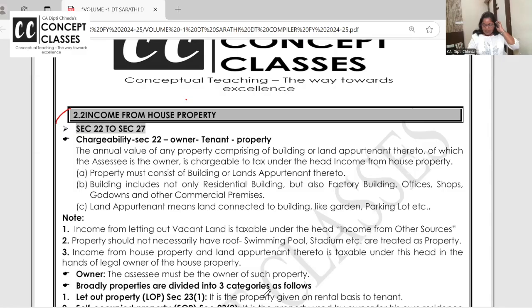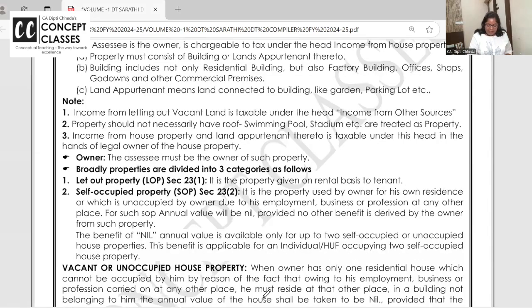Let me open the booster notes and quickly revise from there. Let out property and self-occupied property. If the property is used by the owner for his own residence, or is unoccupied, see, you have only one property, but you are staying in Bangalore and you have given that one property on rent, it will be let out property. And the self-occupied property is where you stay, and the benefit is nil.